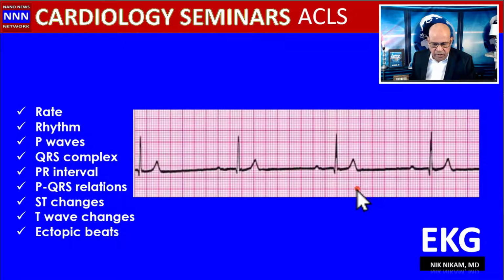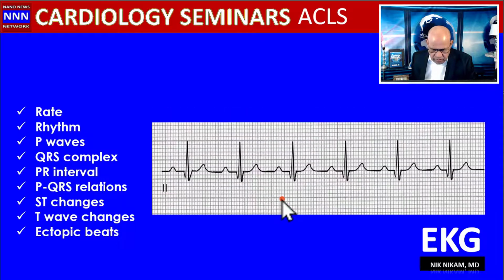Okay, what's happening here? We got a slow heart rate, but the family seems to be intact. The QRS complex and the P waves and the T waves. So this is sinus bradycardia. What are we looking at here?